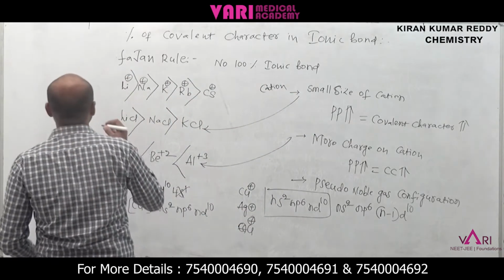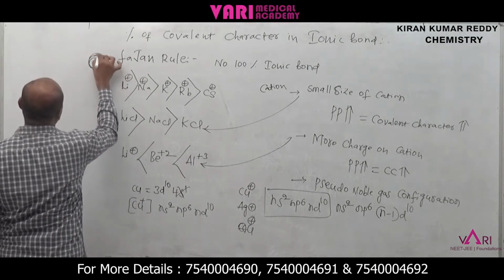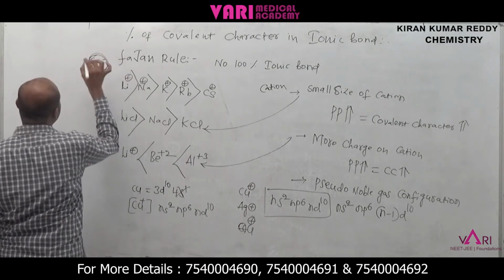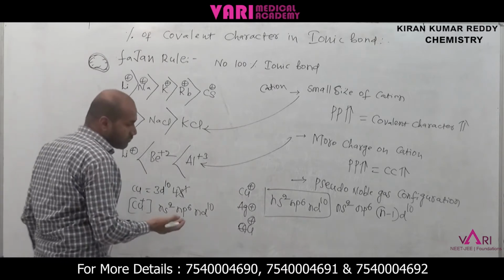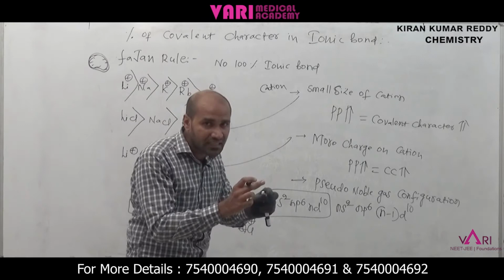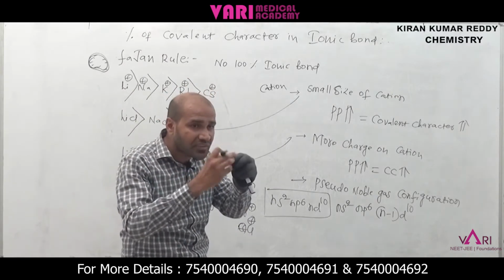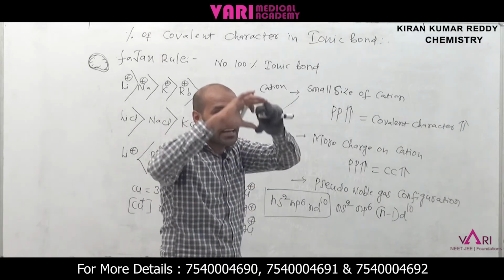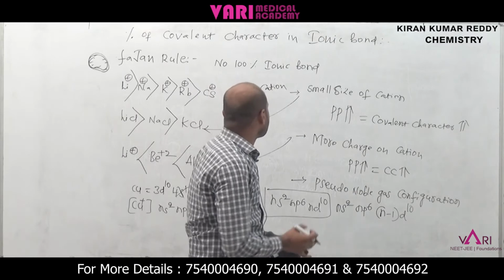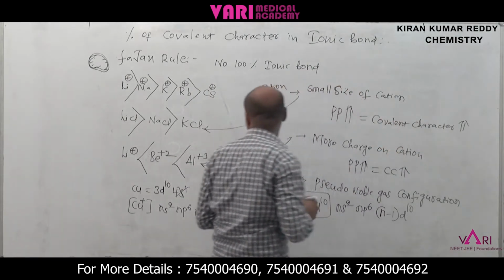Simple. Distortion or polarization of anion is called polarizability: polarizing power of cation, polarizability of anion. If the cation is small, it can distort the anion more. That's why small size of cation means more polarizing power, more covalent character.